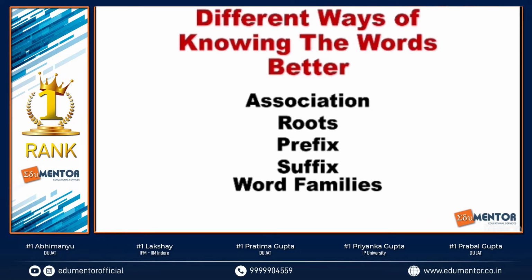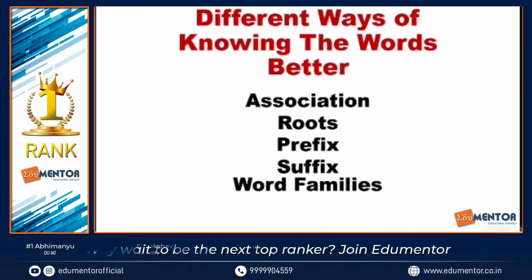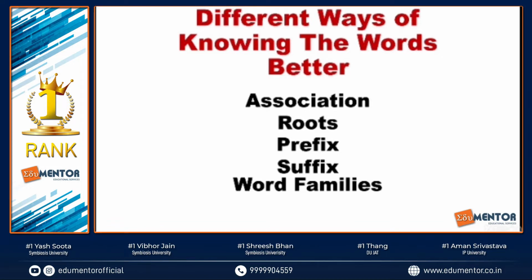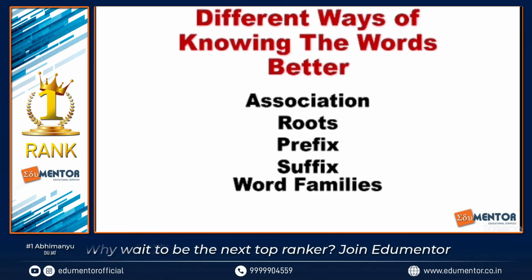Of these five, we'll be talking about all five of them one by one, but my focus in this slide would be root words, prefixes and suffixes. Of the three, prefix and suffix, we already know what they are. A prefix is something that comes before any given word, and a suffix would be what comes at the end.